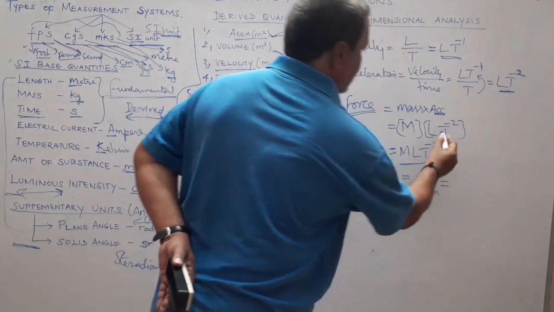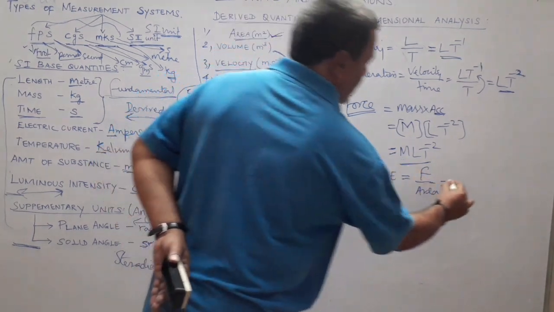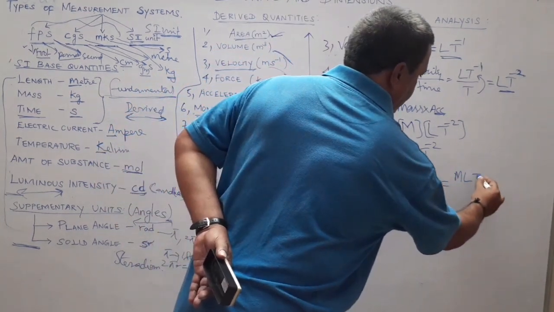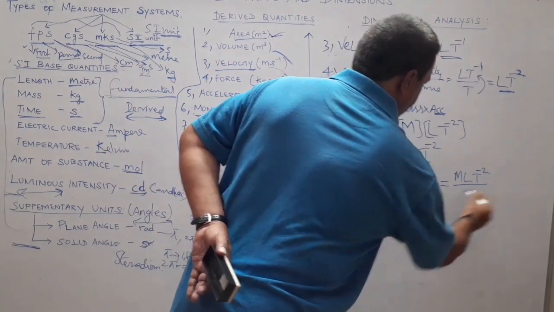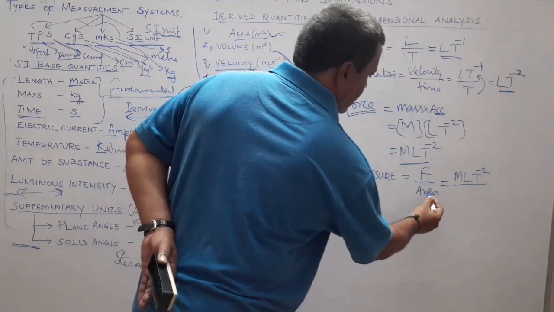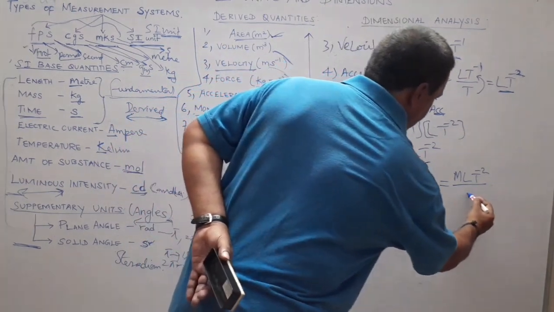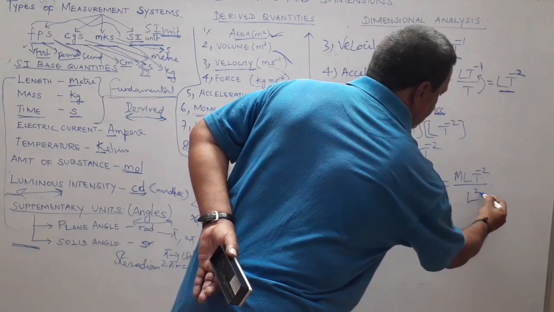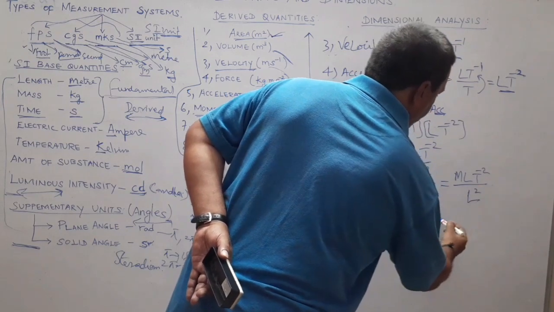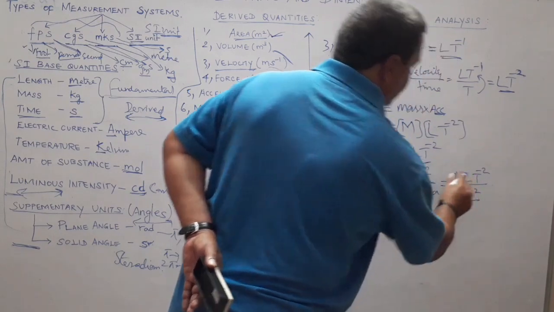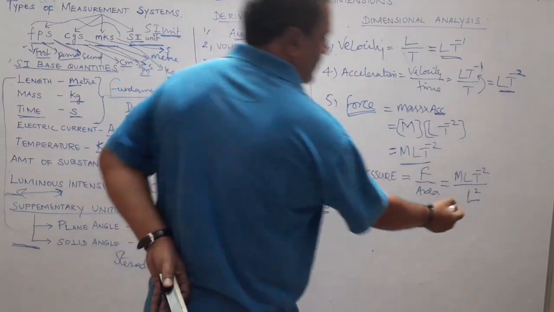So force, we already read. What is the dimension of force? M L t power minus 2. Area, we already derived the dimension. What is area? Area is L into L, which is L square. Now simplify, as you simplify in the mathematical calculation.